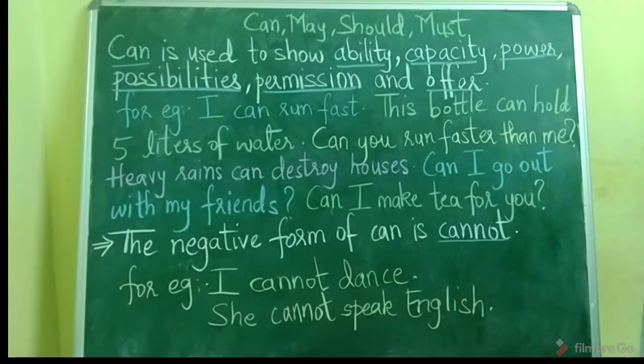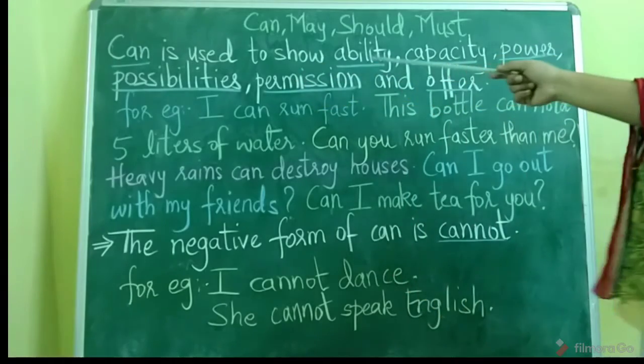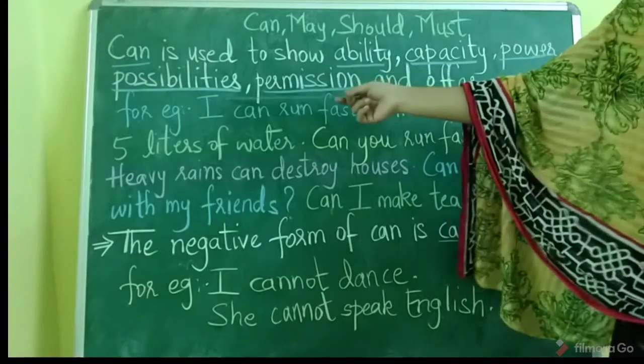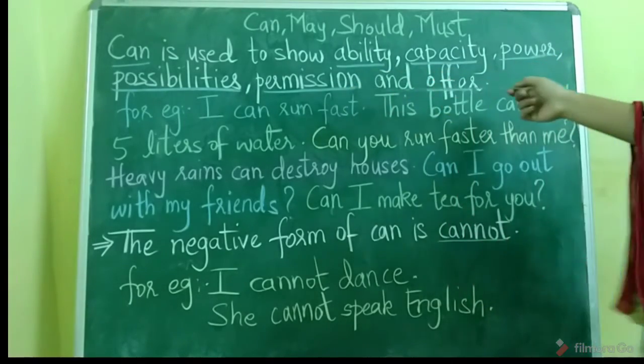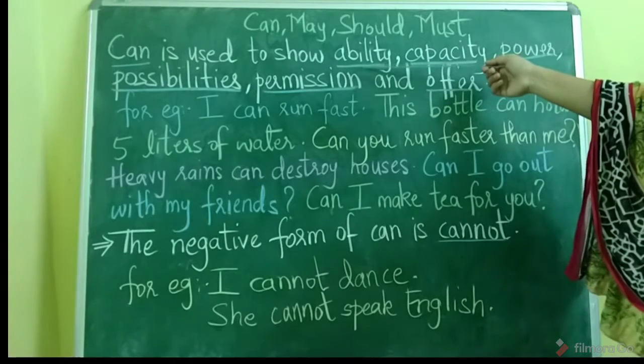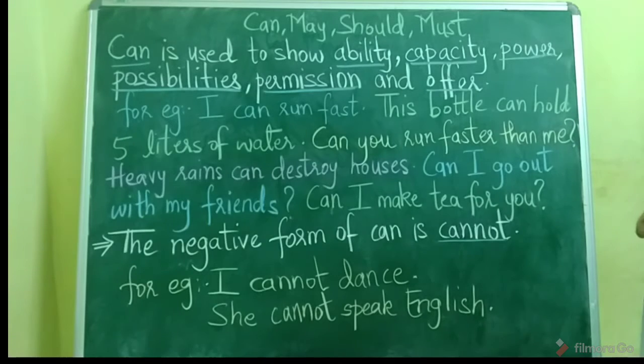So where do we use the word can? We use the word can to show ability, capacity, power, possibilities, permission and offer. What is ability? Ability means kshamta, okay, where one is able to do something. You are able to do something, or I am able to do something.